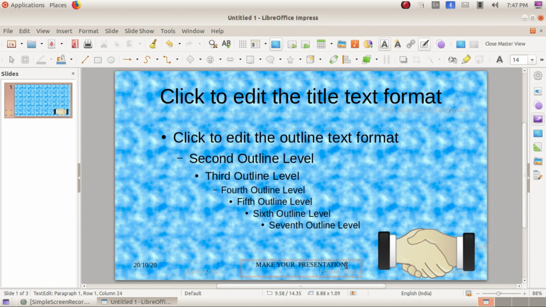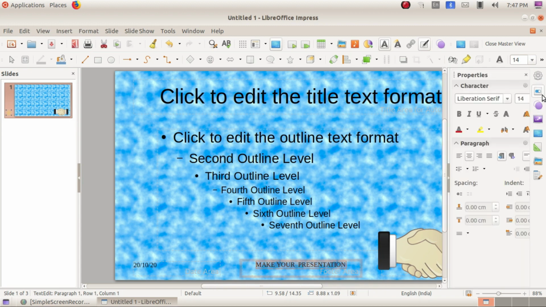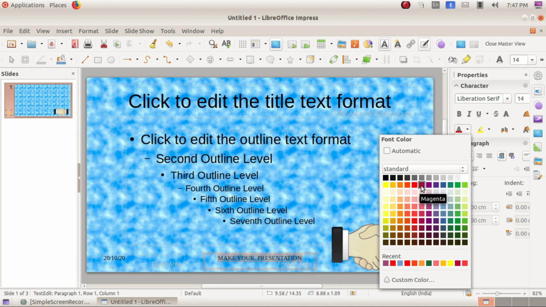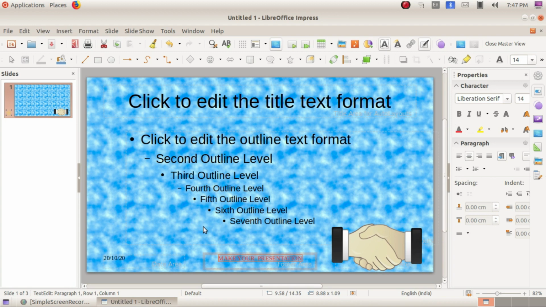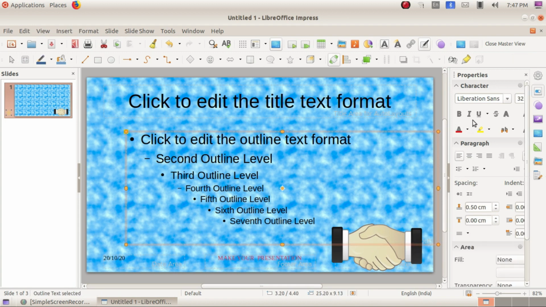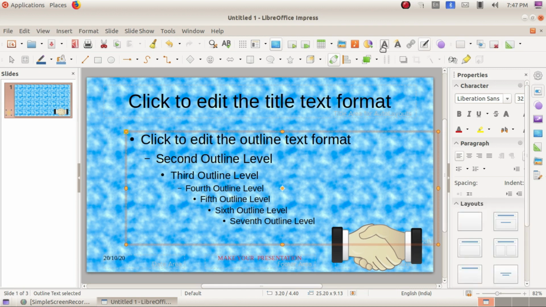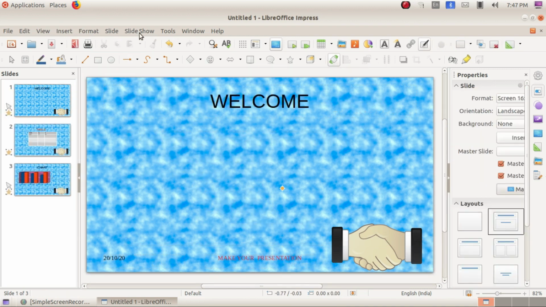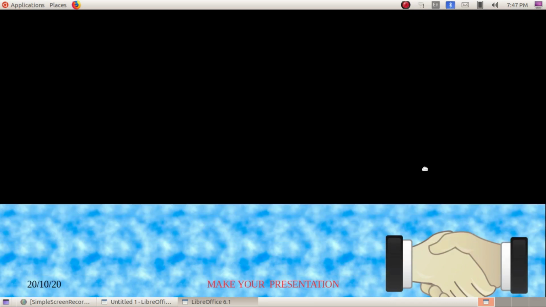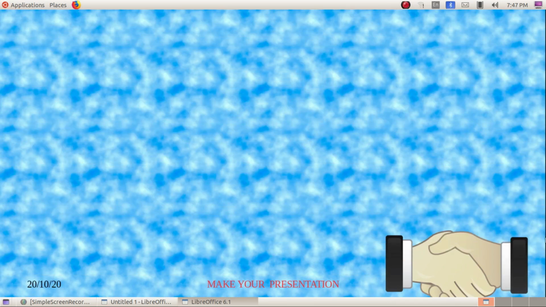If you want to change its color, you can change that. Go to properties. Here you can apply. Okay, it will be displayed in all the sections. Again, close master view. So now we can see the slideshow. Clear? We have applied the transition effect for the slide, and we have added the date and the chapter's name and this picture. Just click on there, the text will be displayed, which we have applied the animation effect.